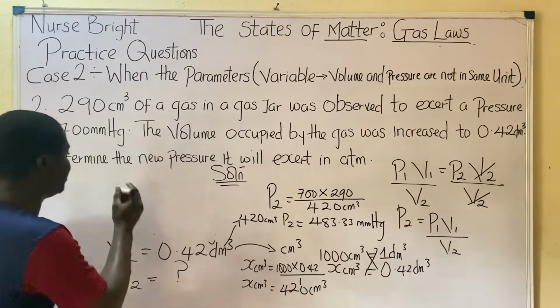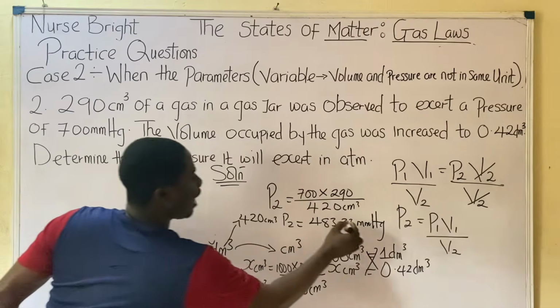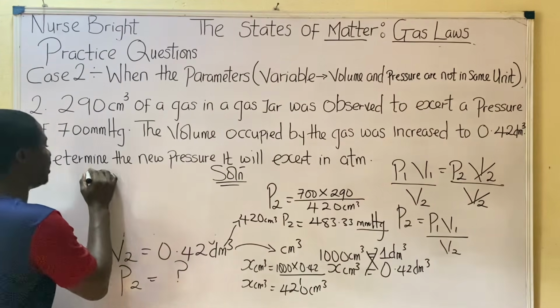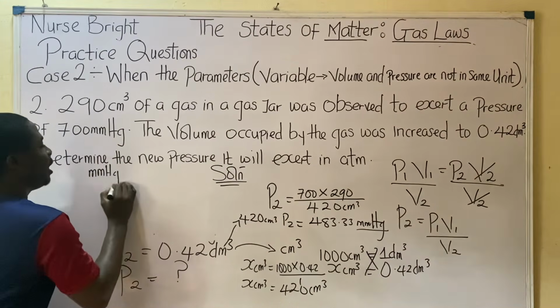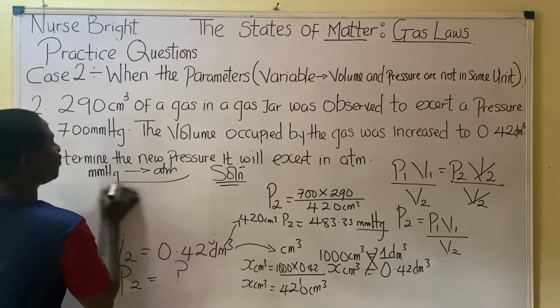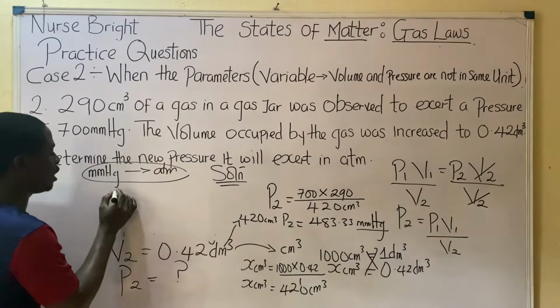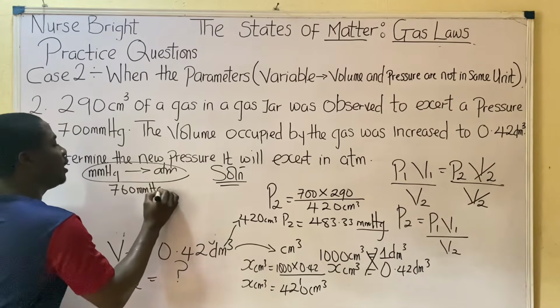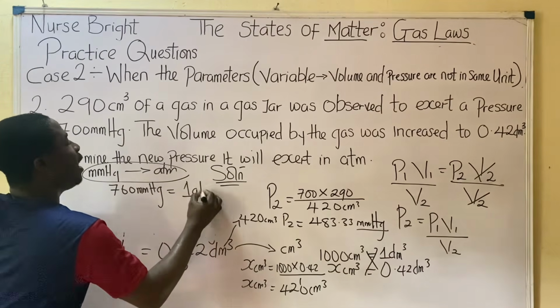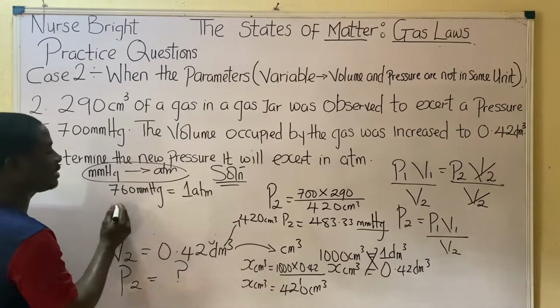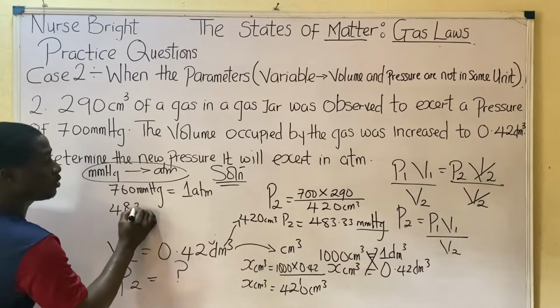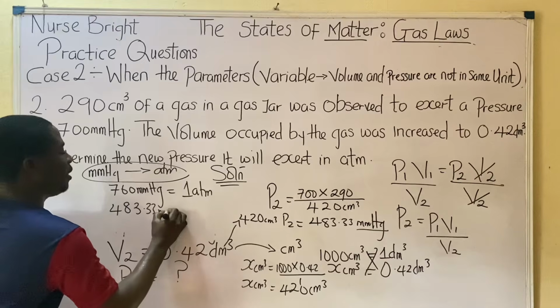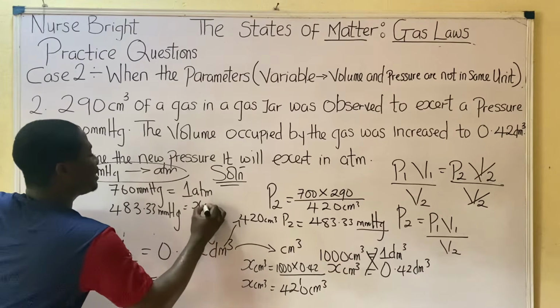I believe you're understanding it. So it's between mmHg and ATM. Remember the conversion between these two, which is 760 mmHg is equal to 1 ATM. So we're getting an answer in ATM. What we got, which is 483.33 mmHg, would now be equal to x ATM.